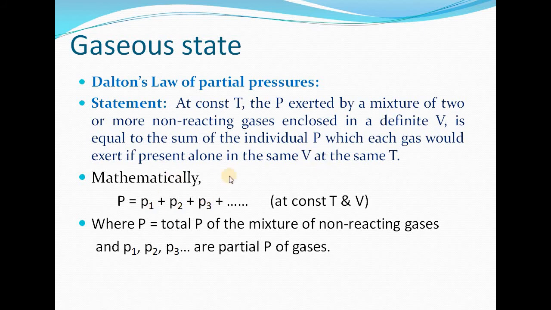What is the partial pressure of a gas? That is the pressure exerted by that gas if it is present alone in the same volume at the same temperature. So mathematically, the total pressure P is equal to the sum of the partial pressures, P1 plus P2 plus P3 and so on, and the condition is at constant temperature T and volume.